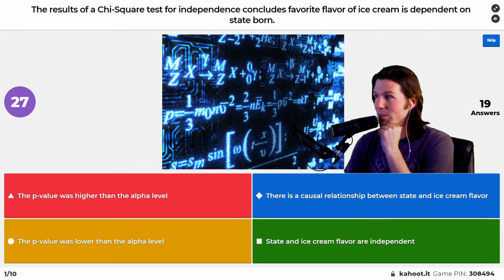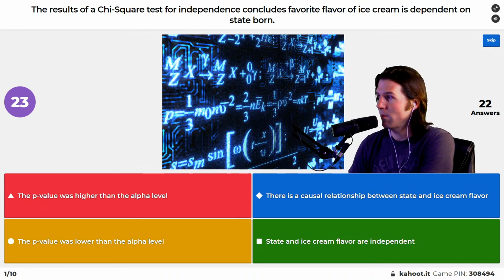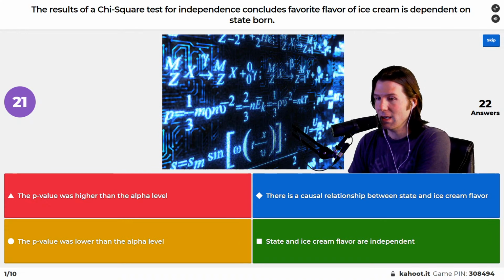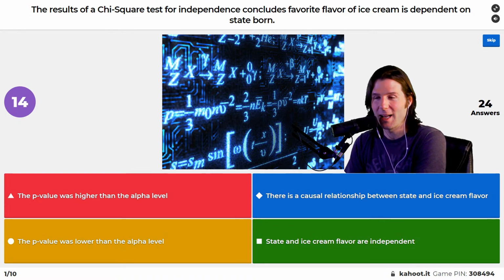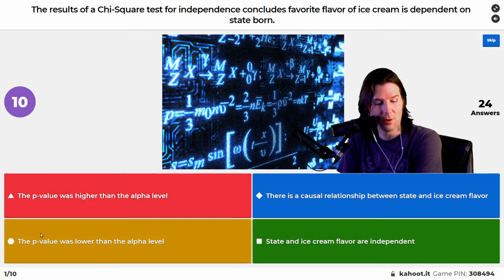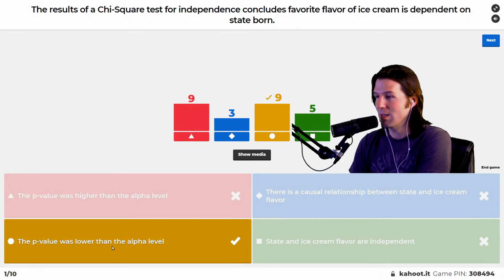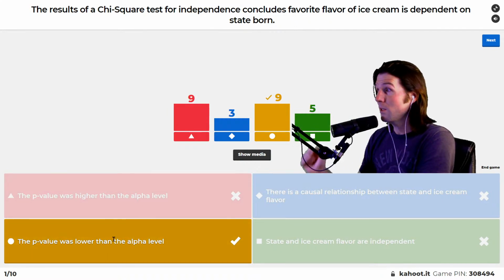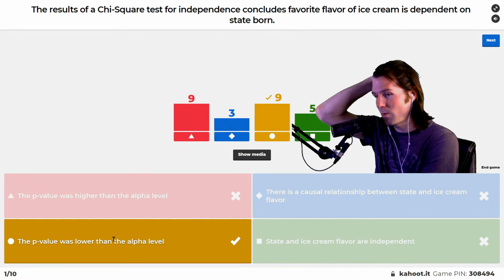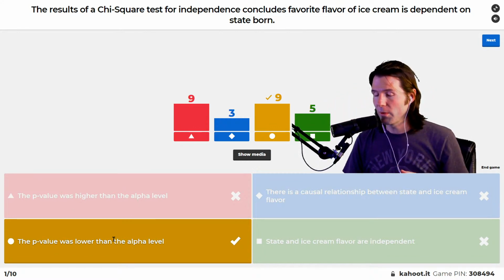So we'd say there was evidence they're dependent. Who knows in the chat? If we have evidence they're dependent, what would that say about the p-value? When we ran this test, what would we find for the p-value? Well, let's see how many people got it. Lower than the alpha, you got it right there. Tyler knows what's going on. Because when we reject the null in the chi-squared test of independence, we have evidence for the alternative, and the p-value was lower than alpha. That was a really good question, and this is on the Canvas content quiz. Whenever we reject the null, the p-value is lower than alpha.